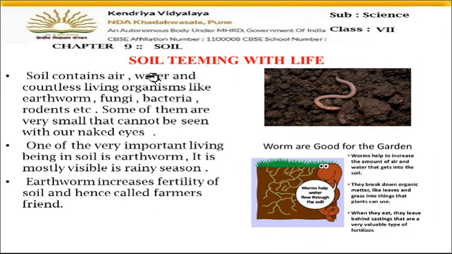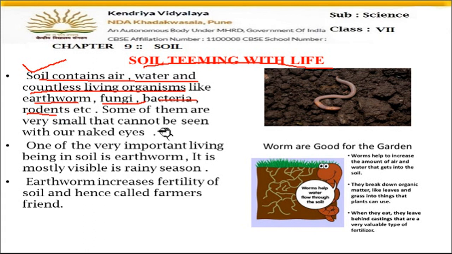Now let's see soil teeming with life. That soil has life present in it. Soil has living organisms present in it. So soil contains air, water, and countless living organisms. Soil has air also, soil has water also, and that is why soil is a place where many of the living organisms can live. Earthworms can live, fungus, bacteria, rodents, meaning rabbits, rats, they all can live.